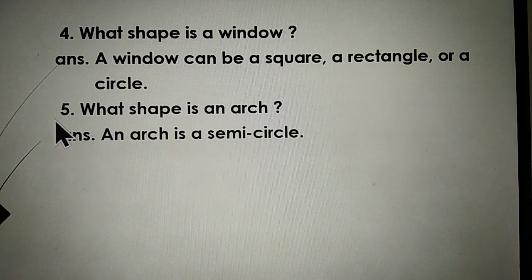Finally, what shape is an arch? An arch is a semicircle. Semicircle means half of a circle. I hope all of you understood this exercise number 2.